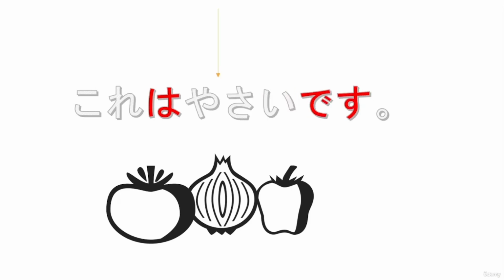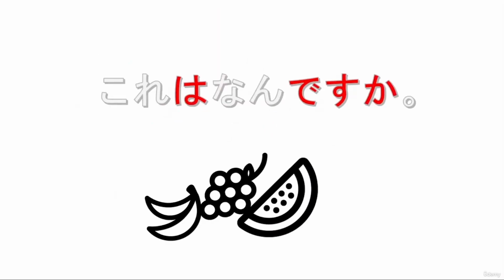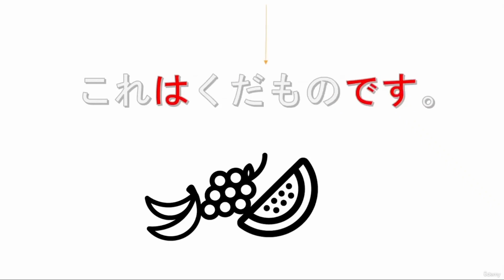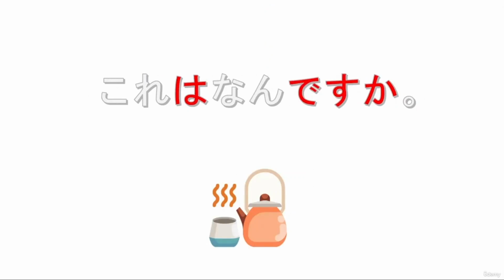これは野菜です。So as for this, it's vegetables. Yasai, yasai, vegetables. So these are vegetables. これは何ですか? これは果物です。These are fruit.